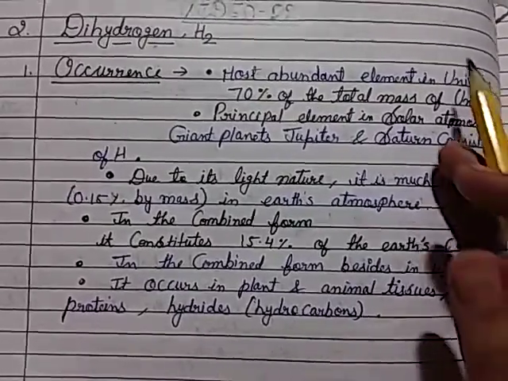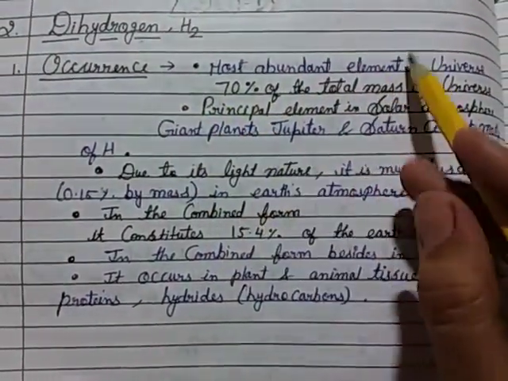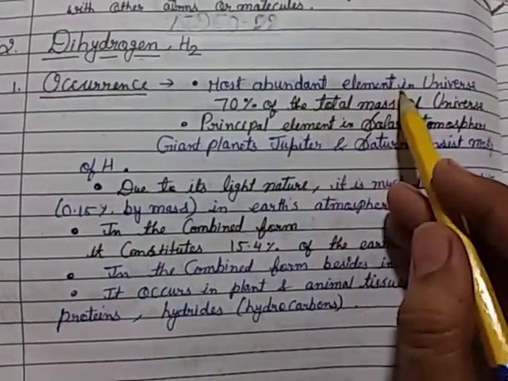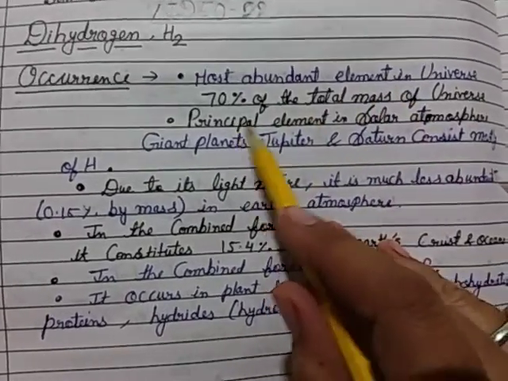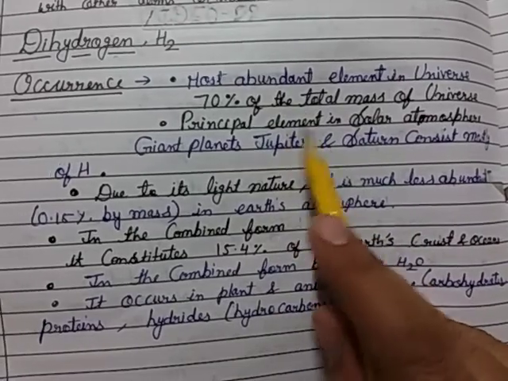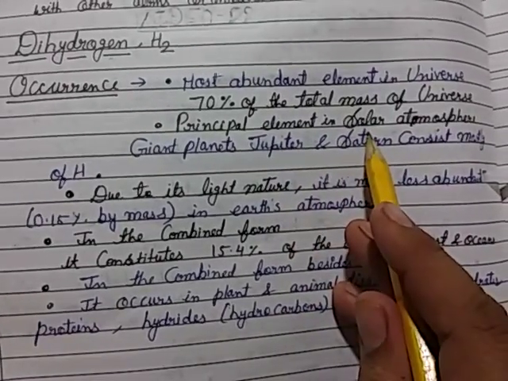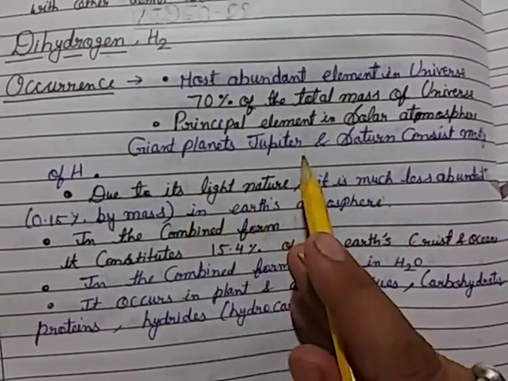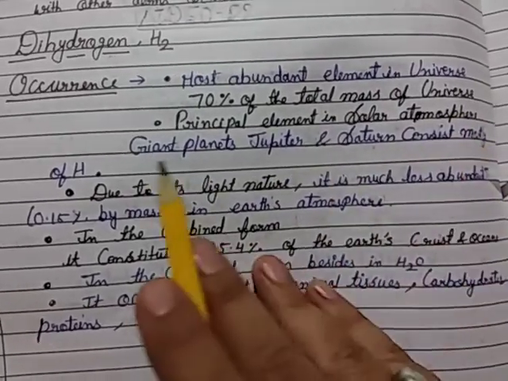So again I explain the occurrence of dihydrogen. It is the most abundant element in the universe, 70% of the total mass of the universe, and the principal element, that is the main element, in the solar atmosphere. The giant planets Jupiter and Saturn consist mostly of hydrogen.